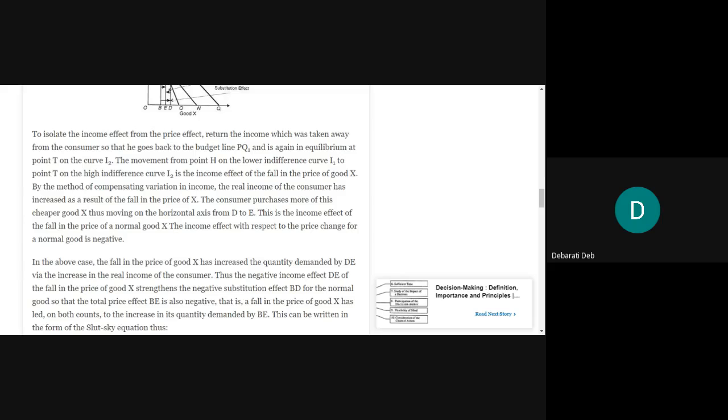Income effect will also be negative because when the price of X has fallen, there is a shift in the quantity purchased of X and it increased. So if it is increasing, that income effect is more, right? Income effect states that the consumer will purchase more of X now. So price falling, purchasing more. Price increasing, purchasing less. That's the phenomenon. That's why it is said that the income effect due to the fall in price of a normal good X is also a negative one.